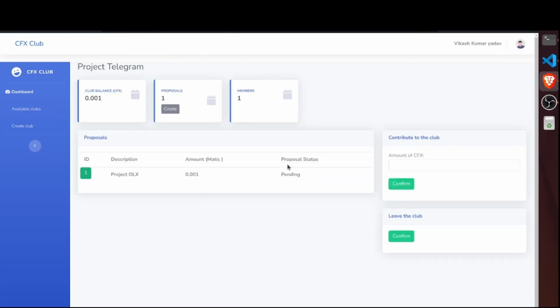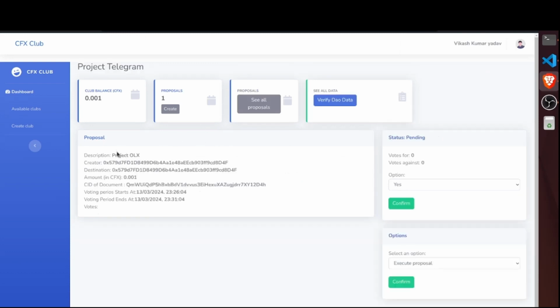Next, let's move on to creating a proposal. A proposal contains important details such as the description, the club name, the requested amount, the CID, which serves as proof since all proposal data is uploaded to Lighthouse, the proposal name, and the destination address. Each proposal comes with a voting deadline, and before this deadline, members of the club can vote either for or against the proposal. After the deadline passes, no further votes can be cast. Now, one of the key principles of DAO governance is that the creator of a proposal cannot vote on their own proposal. This ensures fairness and transparency.